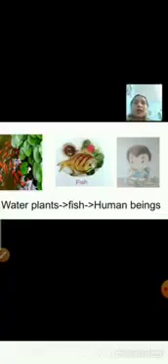All the animals depend on plants for their food. As you can see in the picture, fishes eat water plants and then fish is eaten by human beings, right? The term food chain describes the order in which organisms depend on each other for their food.